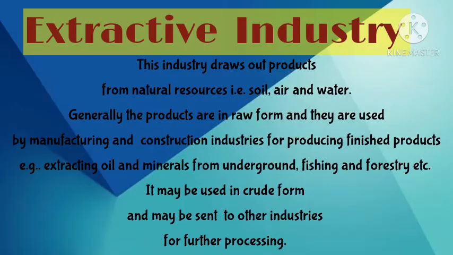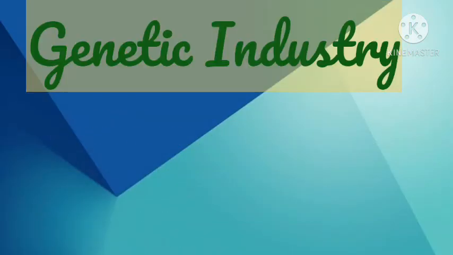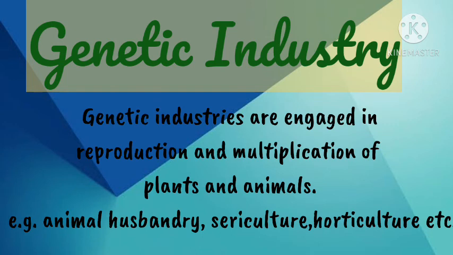The next one, genetic industry. Genetic industries are engaged in reproduction and multiplication of plants and animals. Examples: animal husbandry, sericulture, horticulture, etc. These primary industries involve products which are available in nature, but they are also engaged in reproduction and multiplication. For example, horticulture and so on.